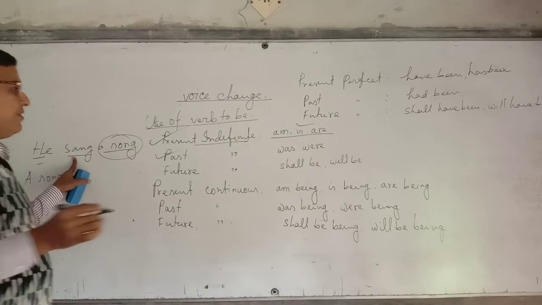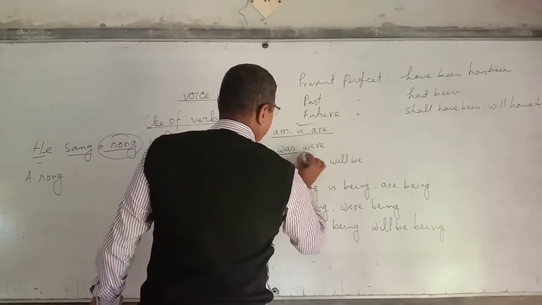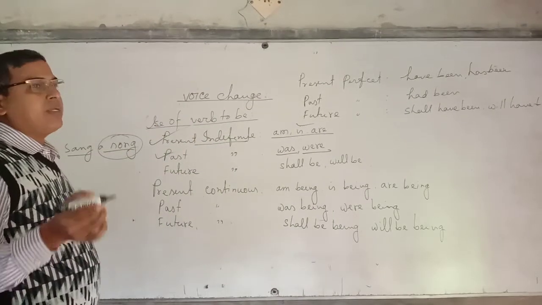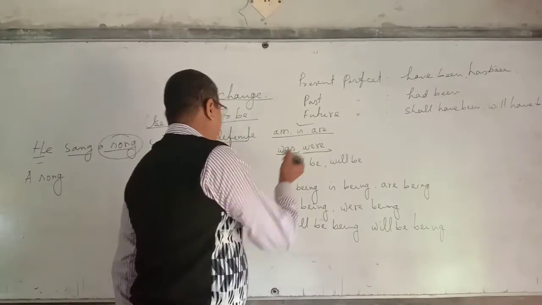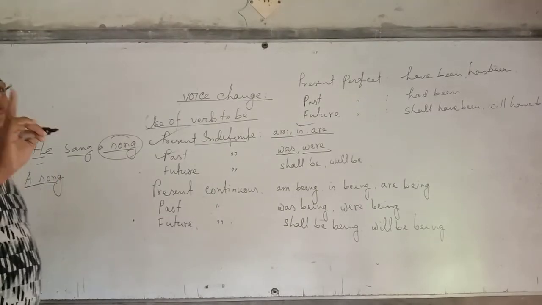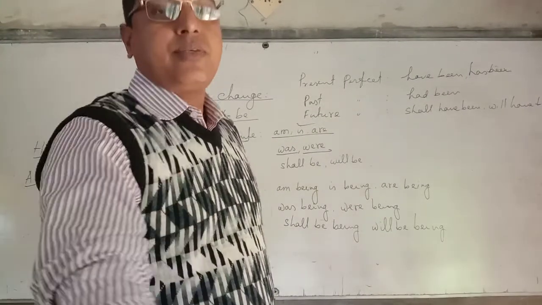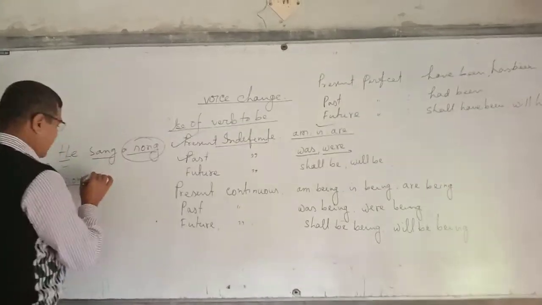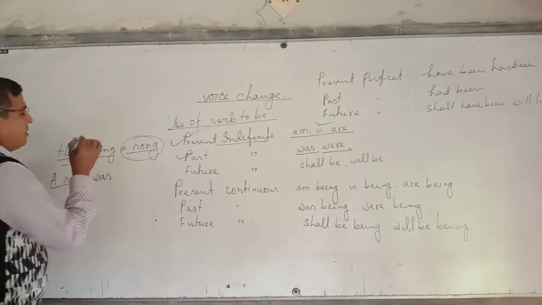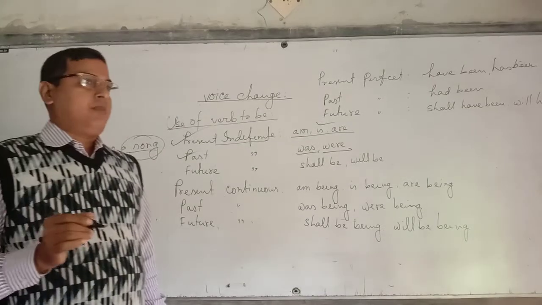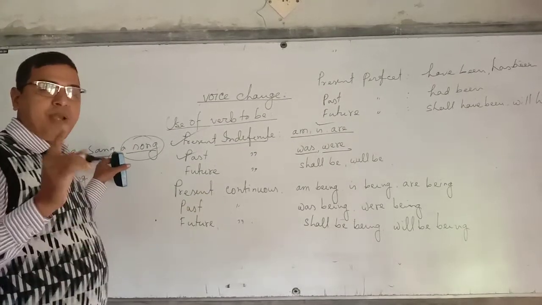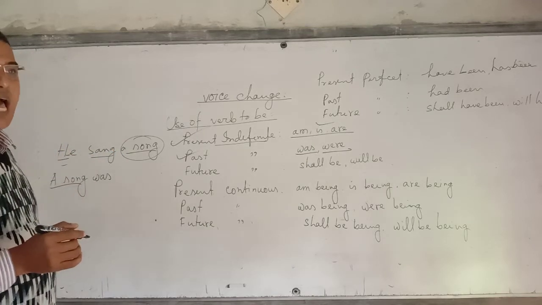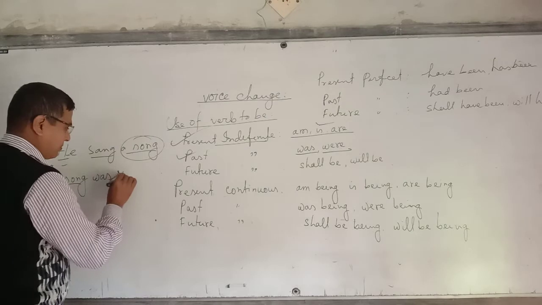As it is past indefinite tense, we use verb to be form was or were. Was is used after singular subject and were is used after plural subject. Here, a song, only one song. It's singular. So we use after it was. A song was sung. Past participle form. Sing, present tense, past tense sang, past participle form, sung, S-U-N-G, sung.